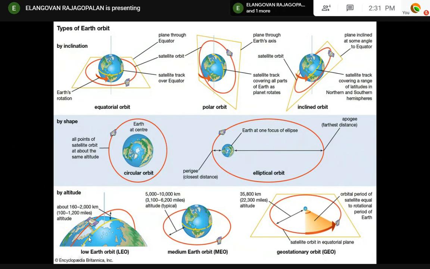Okay. Then by altitude. How far is your altitude from the surface of the Earth? There may be low Earth orbit, middle Earth orbit, and geosynchronous orbit. Geostationary orbit is an orbit in which inclination is 0. Geosynchronous orbit inclination is not equal to 0. This difference you must understand. Okay, right.